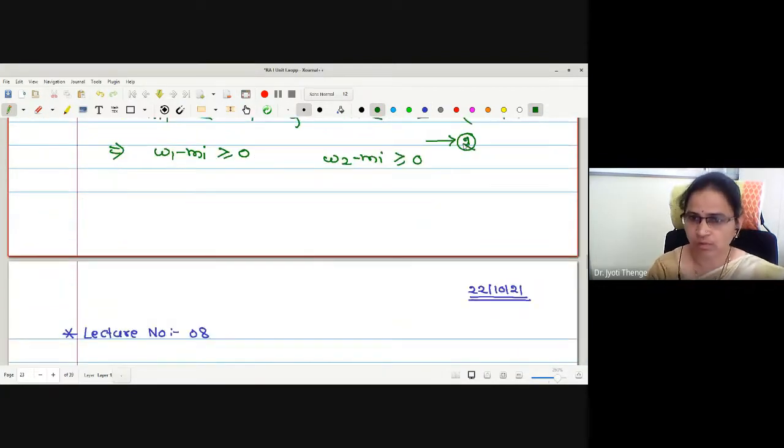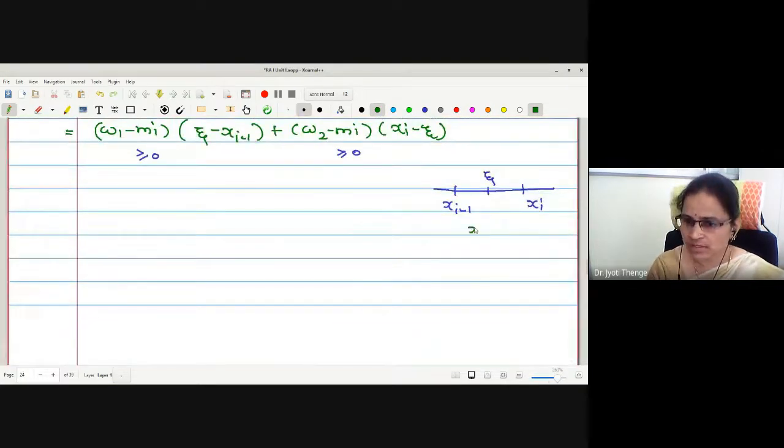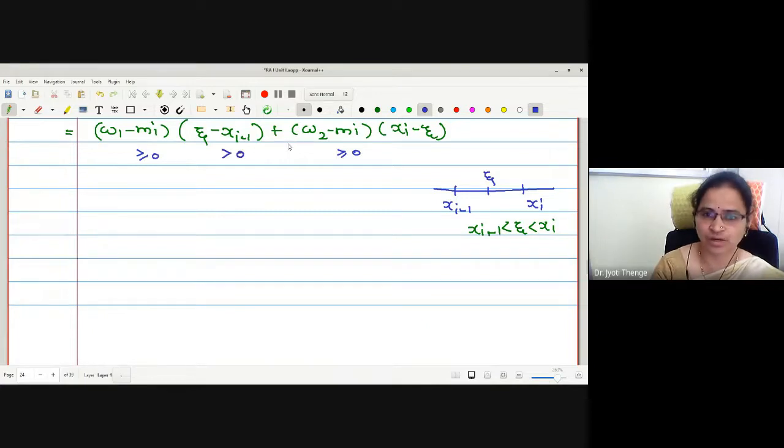Now what does equation number 1 tell us? Xi minus 1 is strictly less than zeta, which is strictly less than xi. Then what is the nature of zeta minus xi minus 1? Positive or negative? Yes, it is strictly greater than 0, strictly positive. What about xi minus zeta? This is also positive, right?